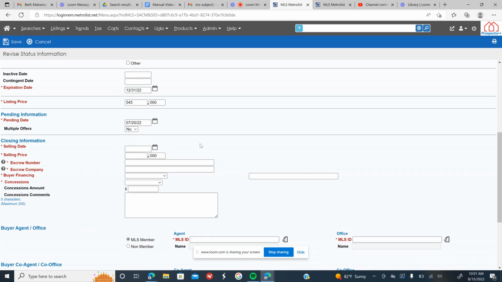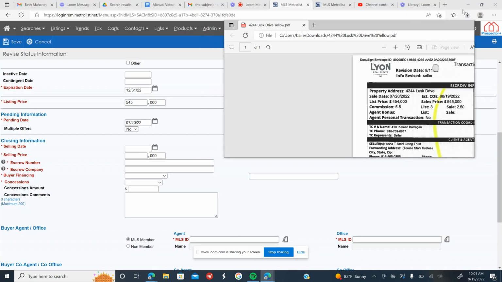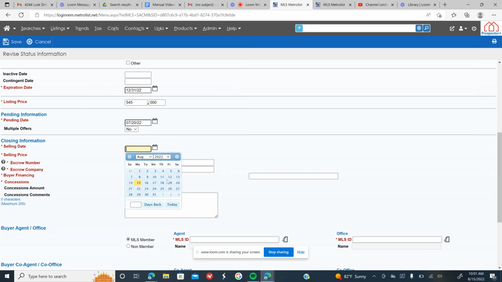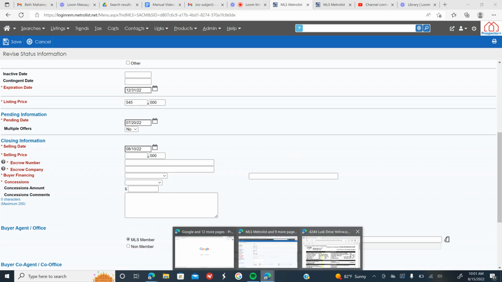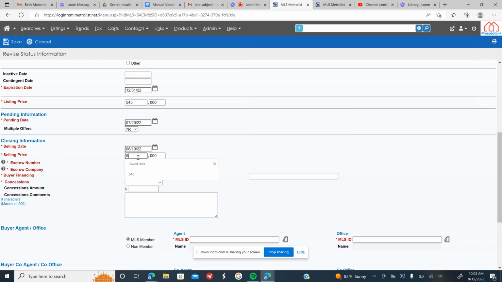The first is going to be the sale date. If we look here at the EIS, it's written here 8/10/22 as the close date given by escrow. So we know that we need to include that as the date, 8/10. Then we're moving down to the sale price. The sale price written on the EIS here is going to be $545. So we will go ahead and add that.